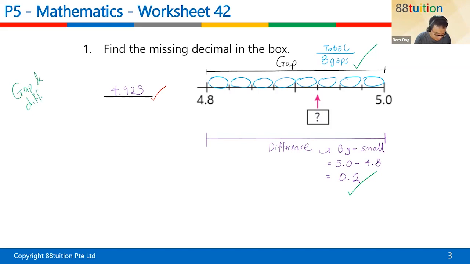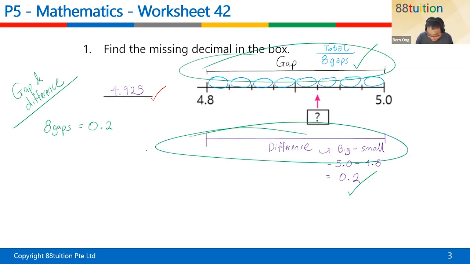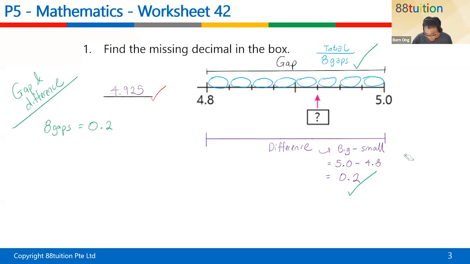Gap and difference can come in different forms, just to let you know. This is one way they will ask. So what do you see? You see that the 8 gaps actually represent the difference of 0.2, because you're talking about the same distance. So the 8 gaps represent the 0.2. Always look for the 1. 1 gap is equal to?